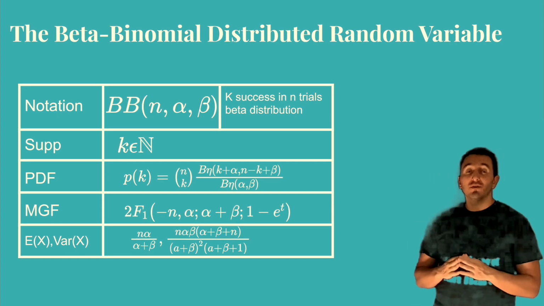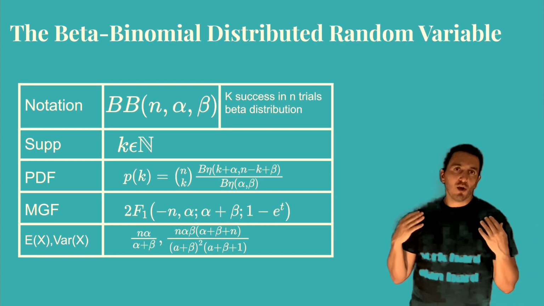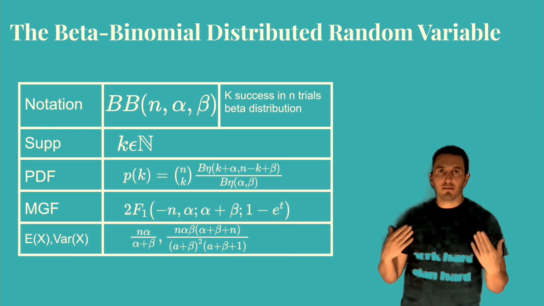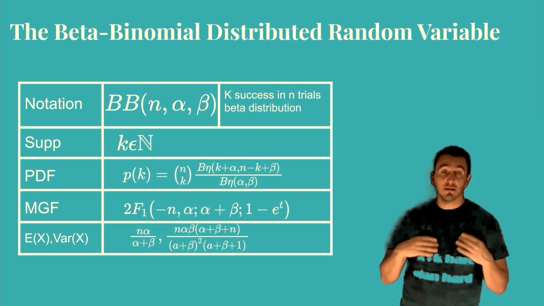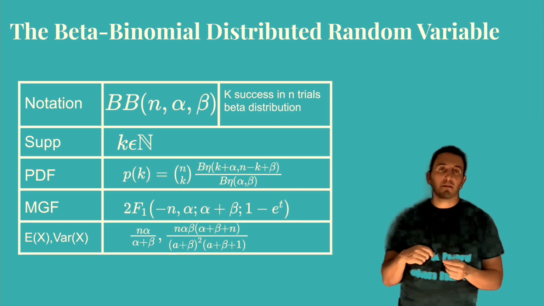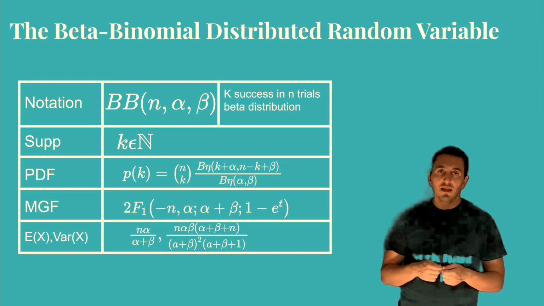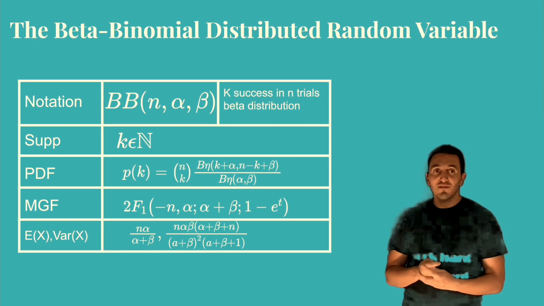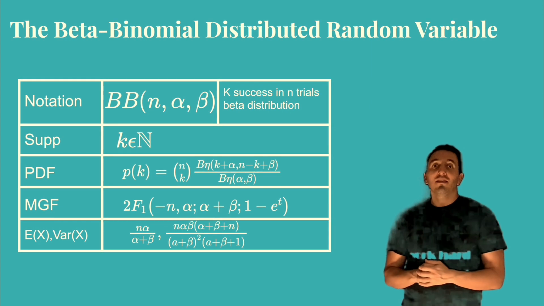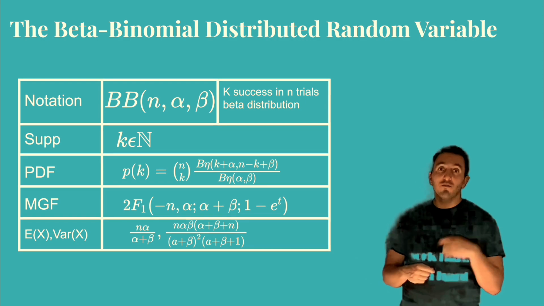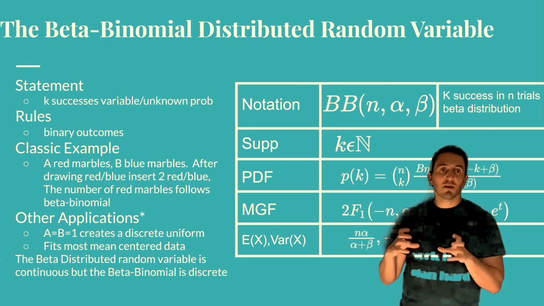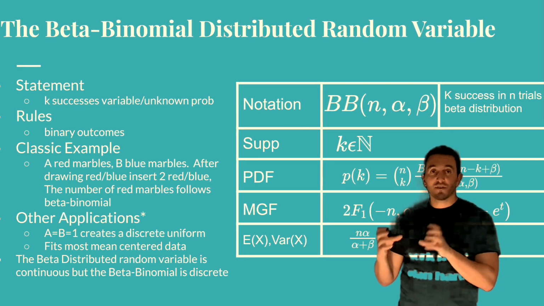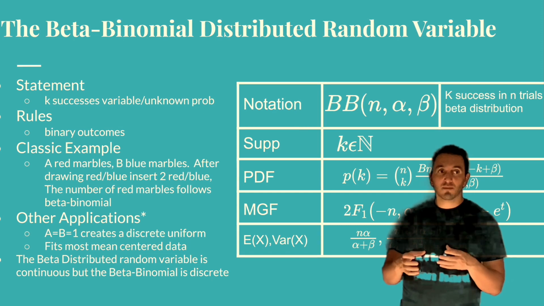We do this by introducing a random variable that may easily overfit our data, right? And that's called the beta binomial distributed random variable. The way we think of that is, it's a binomial random variable. However, the probability of success on each trial is each time drawn randomly from a beta distribution. So we have a probability distribution, the beta, that we draw a p from, and then we run a trial. What's interesting about the beta distribution is that it gives us flexibility to generalize this distribution into any of those other distributions that we want.